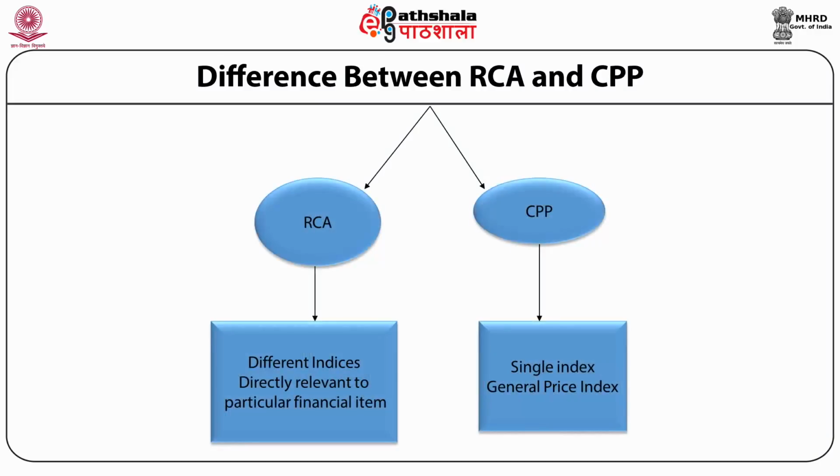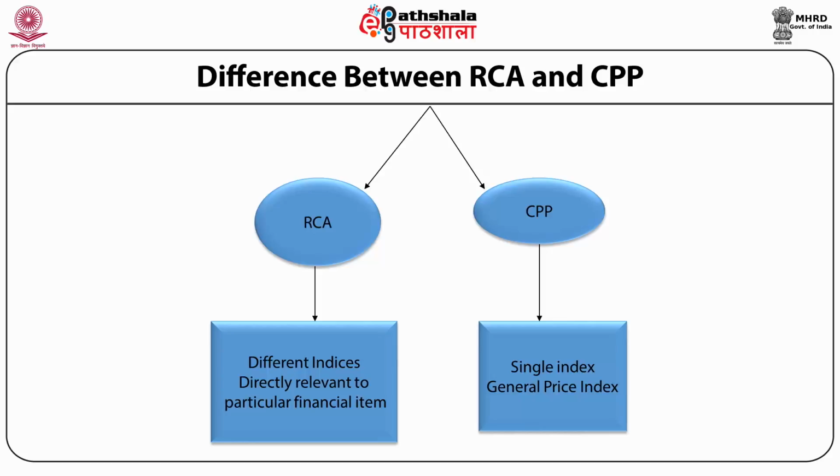Difference between the replacement cost method and the CPP method. The difference between RCA and the CPP method is shown in this figure. Different indexes directly relevant to a particular financial item are used in the RCA method, the replacement cost accounting method, whereas the current purchasing power method uses a single index, that is the general price index, which may be the consumer price index or wholesale price index, issued by RBI.